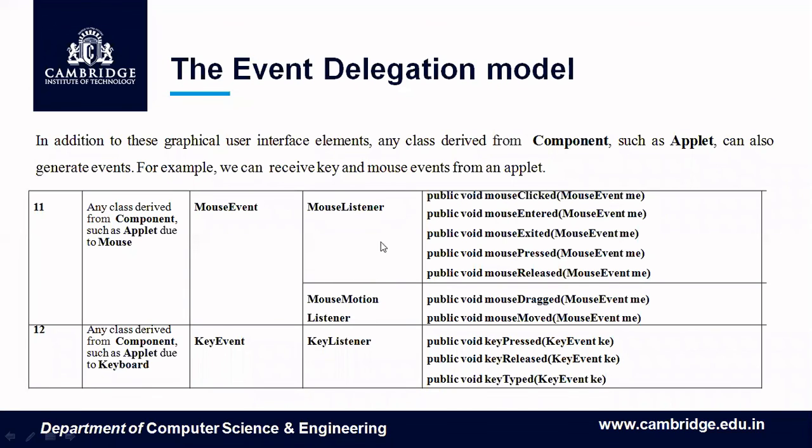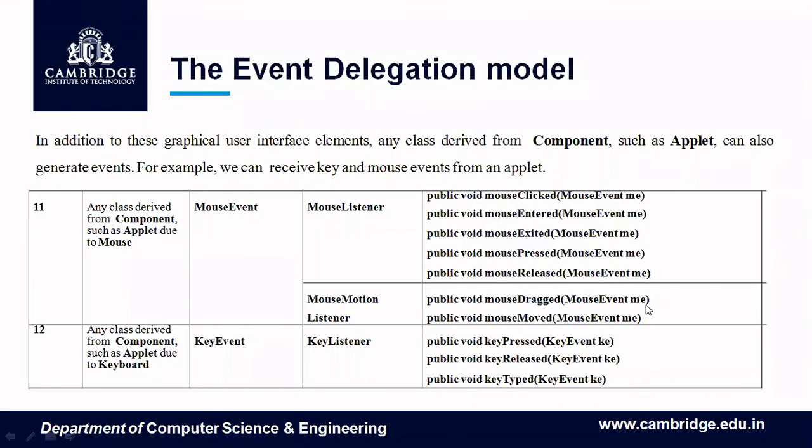If you implement these two listeners, all their methods should be implemented. Mouse listener means clicked, entered, exited, pressed, and released. Mouse motion listener means mouse dragged and mouse moved. Whether you need to implement dragged or not, you should at least put an empty implementation for it.